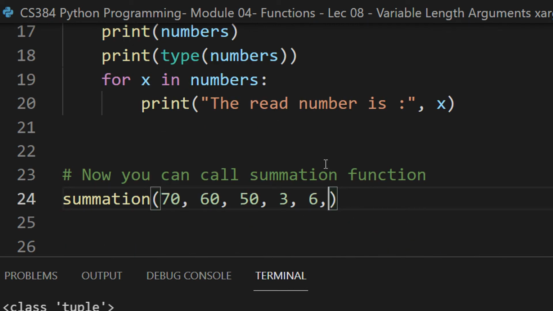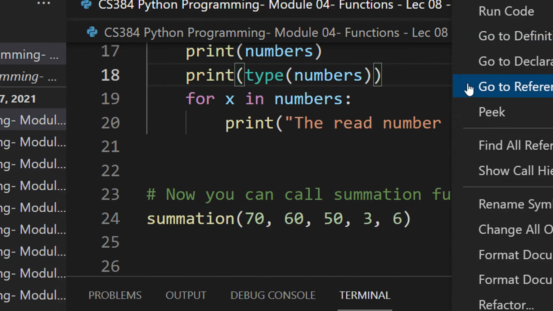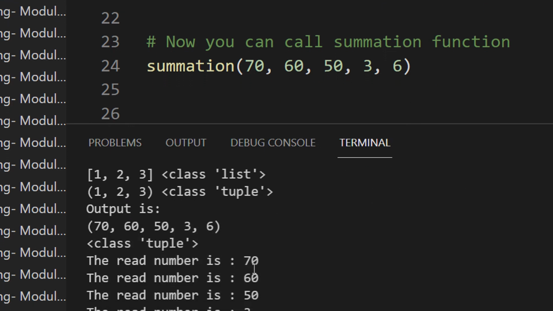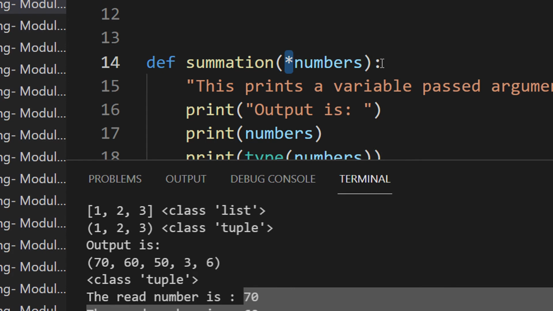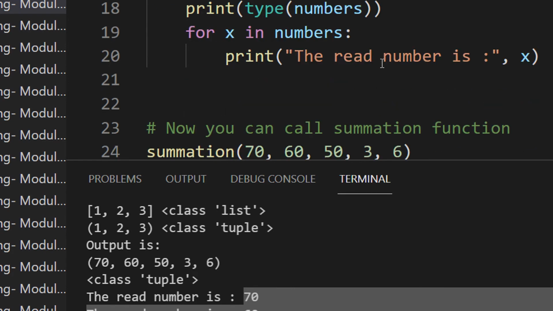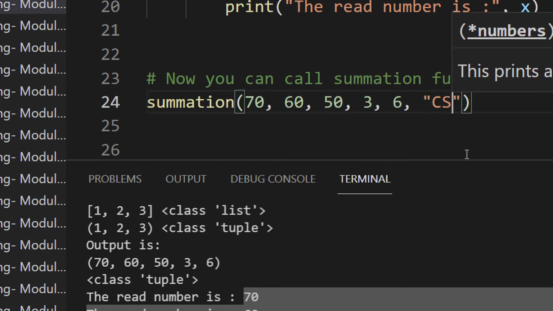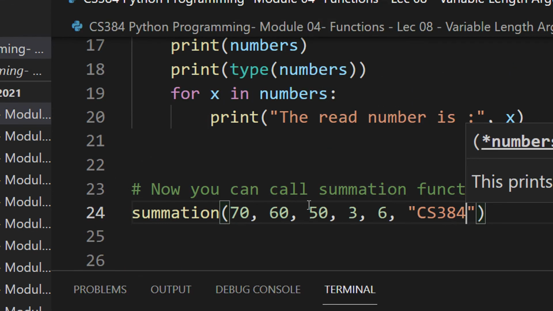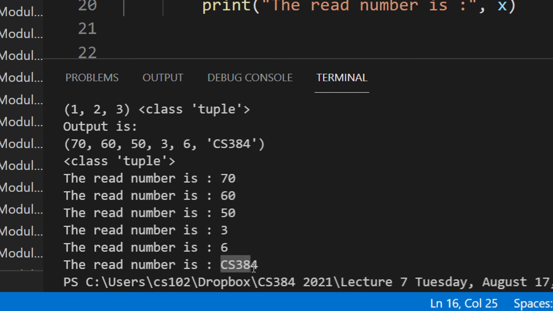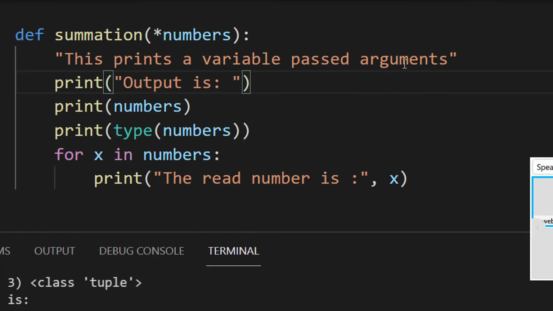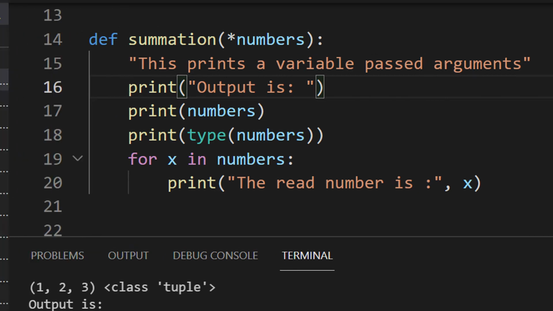See, even if I change this, so let me delete 4 values and now run again, the program will still run correctly. You can see 70, 60, 53, 6. So you can dynamically change. Star numbers means whatever number of variables it can have, so it has no issues. To what I remember, I think this should also work, because tuples and lists are the same, you can have mixed data types also. So when I run this code, you can see it prints CS384 also. So you can have whatever you wish using this variable number of arguments.